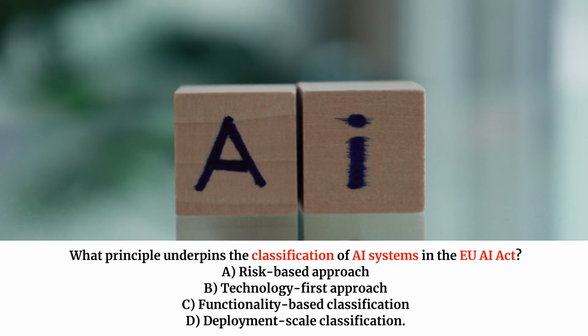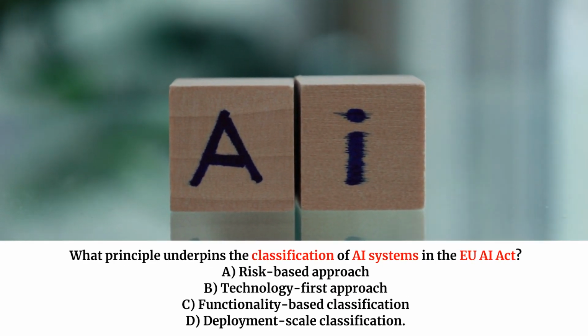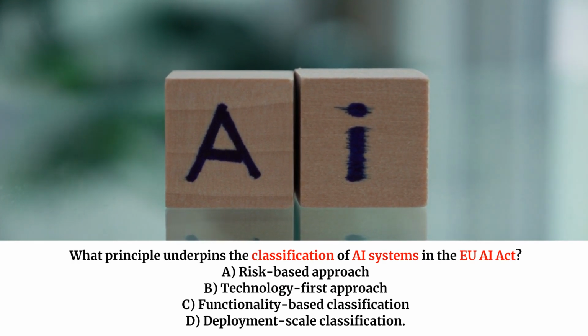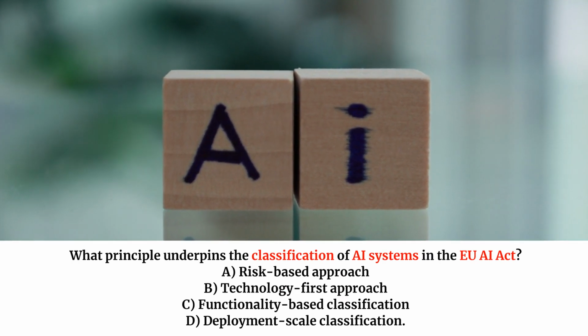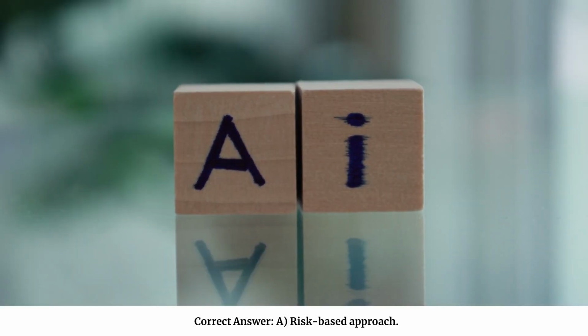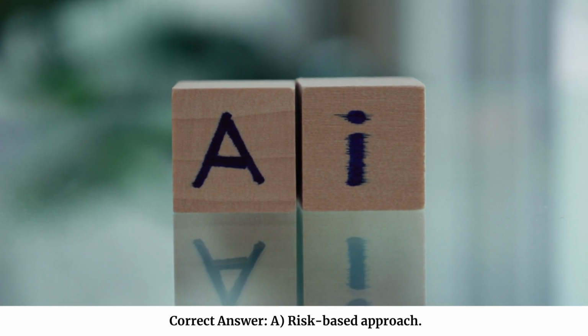What principle underpins the classification of AI systems in the EU IAPP? A. Risk-based approach. B. Technology-first approach. C. Functionality-based classification. D. Deployment scale classification. Correct answer. A. Risk-based approach.